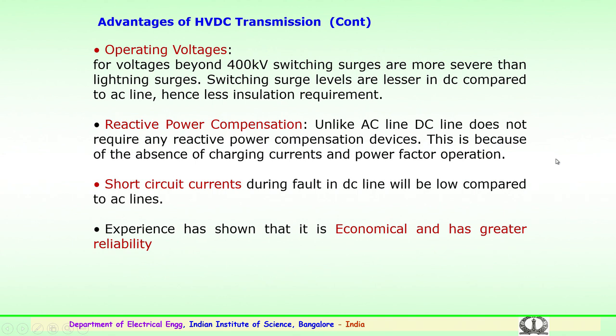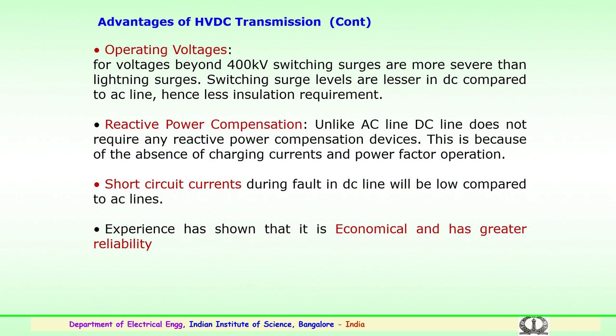So, the operating voltages, particularly for 400 kilovolts and above, we all know that apart from lightning and normal power frequency voltages, switching surges or switching impulse voltages are more severe than the lightning surges. So, switching surge levels are lesser in DC in comparison to AC line. Hence, the requirement of insulation for the DC line gets reduced.